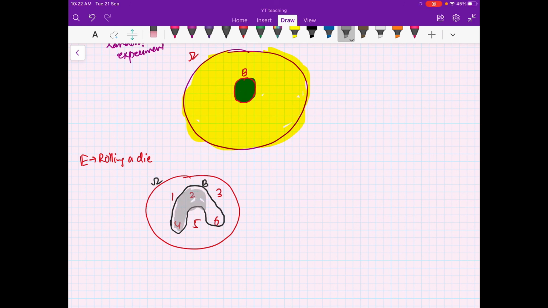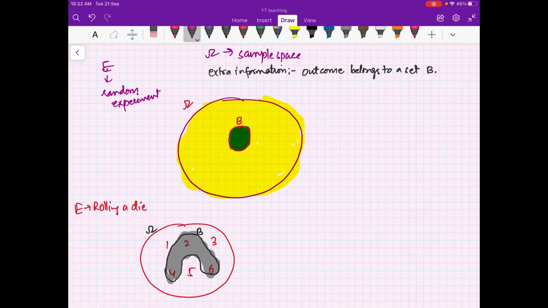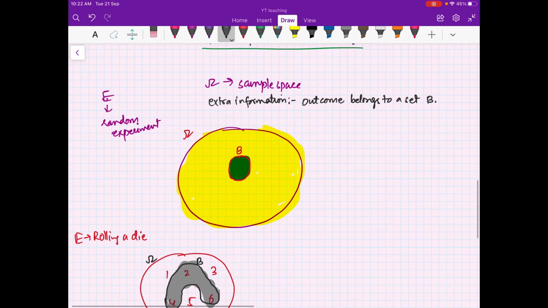So this is how we can relate it to a sample space, by making Venn diagrams. Conditional probability means you are restricting your outcomes to a subset of the sample space instead of the whole sample space.